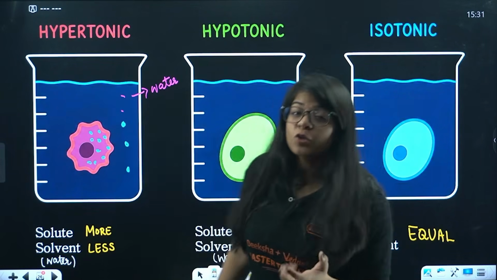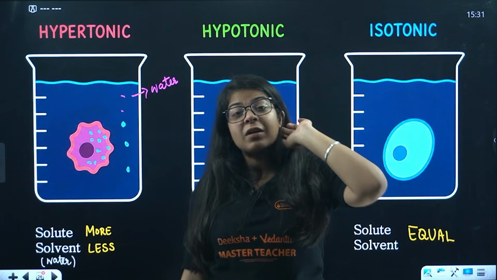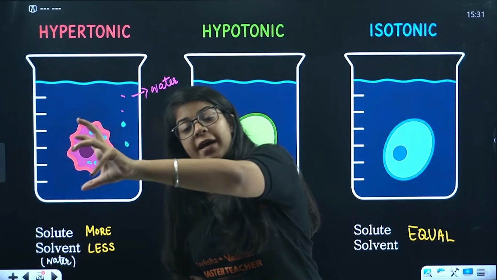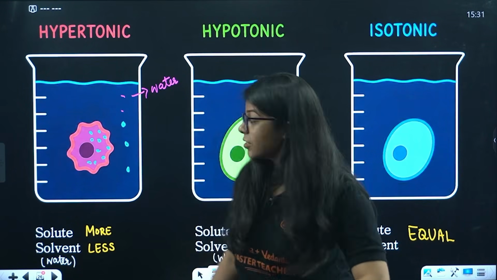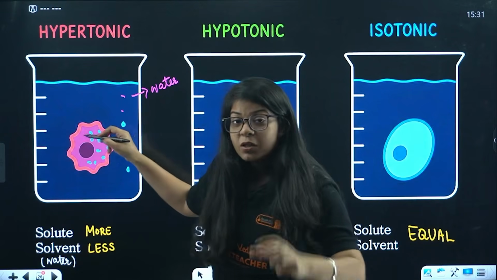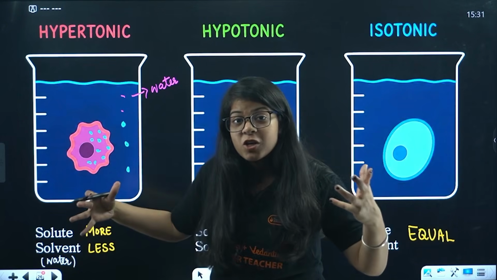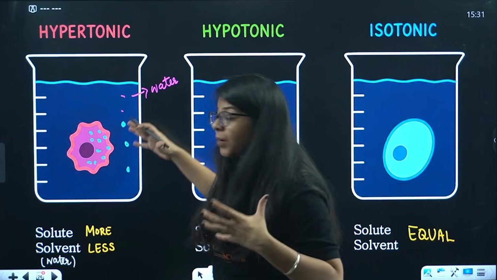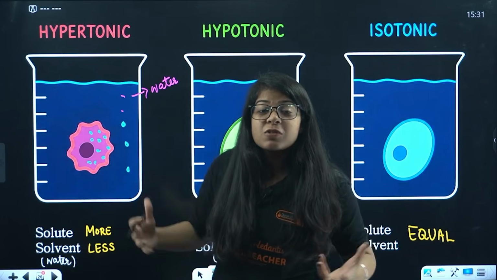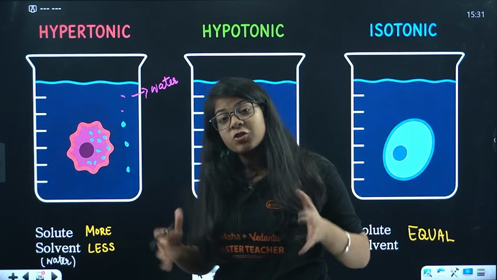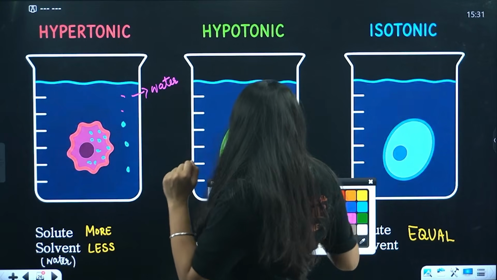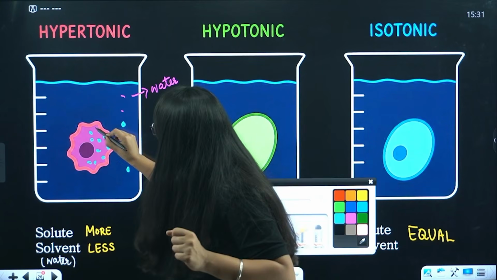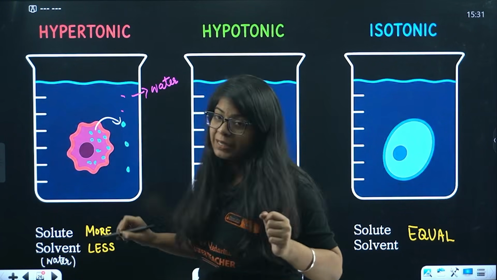Now, according to passive transport, what will happen? The water will go from higher concentration to lower concentration. The concentration of water inside the cell is high compared to the water outside the cell. Outside the cell, water concentration is very less. So it will go from high to low. That means it is going from inside the cell to outside the cell.